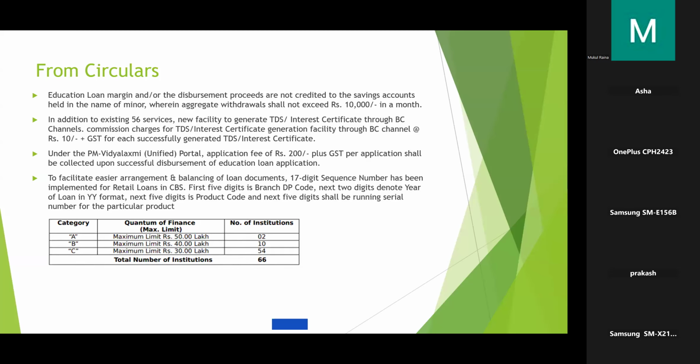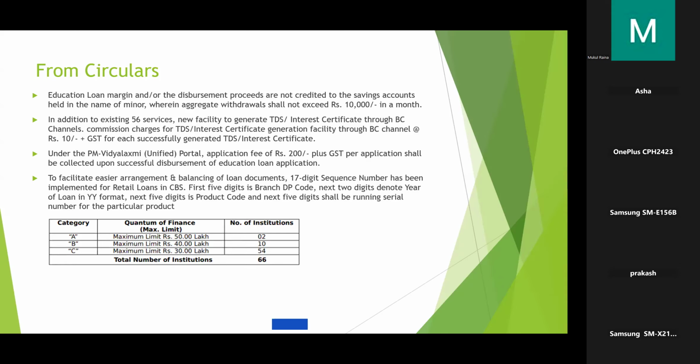And another important thing is, as you all know, from BC channels, that is business correspondent, there were 56 existing services available. From this year onwards, bank has introduced two more facilities, that is TDS certificate and interest certificate in the case of housing loan.